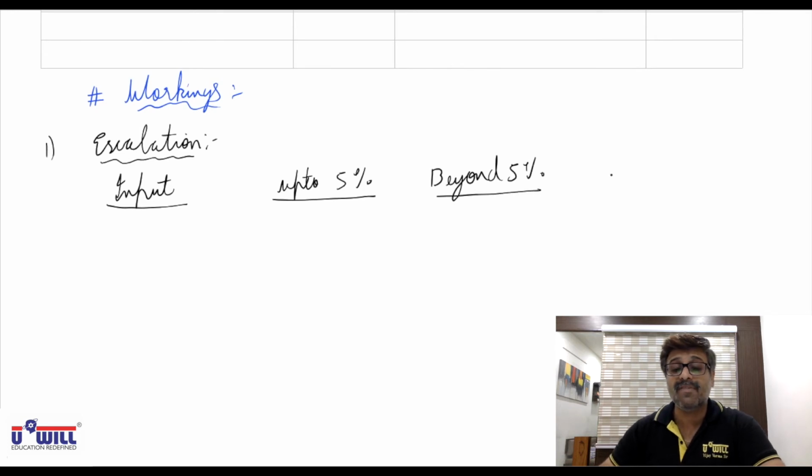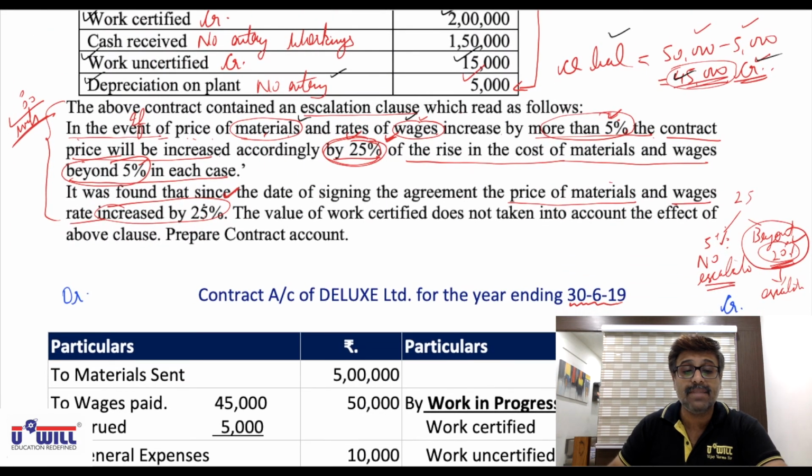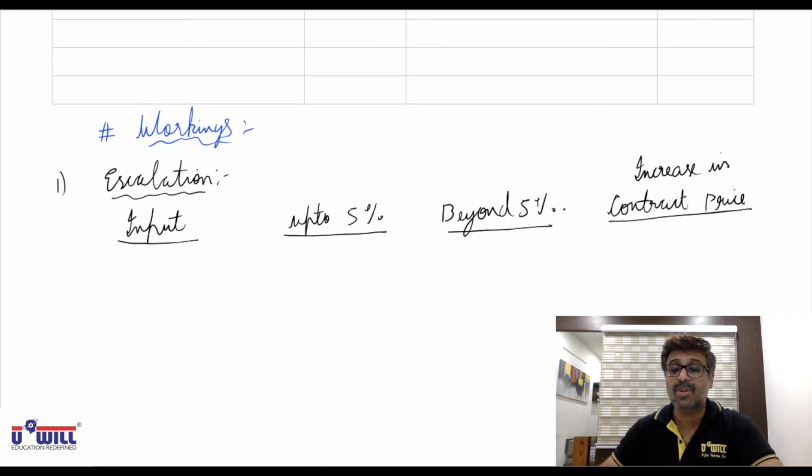And in this beyond 5%, the escalation contract clause, increase in contract price rather, will be 20%, 25%. As in the last second paragraph, the contract price will be increased by 25%. So whatever is beyond 5%, contract price will be further increased by 25% of the same.